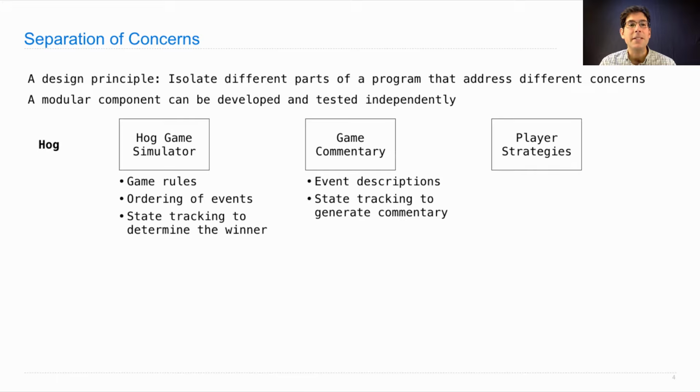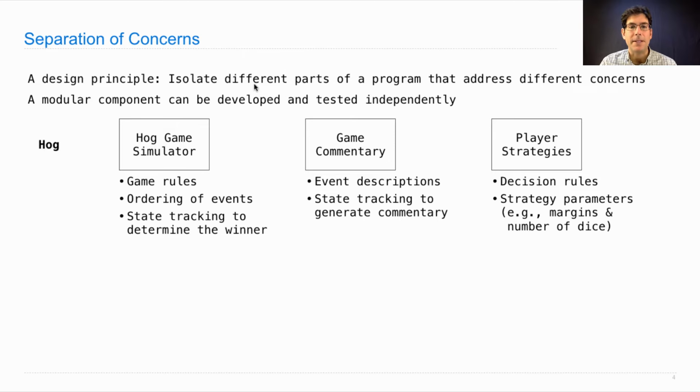And neither of these components are concerned with what the players actually do. Those are the concern of the player strategy functions, which have various decision rules and capture information about strategies, like the margin of points that you'll use to decide whether to take advantage of free bacon.